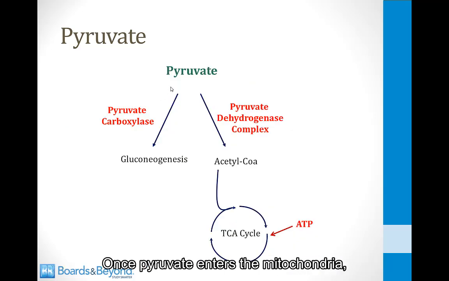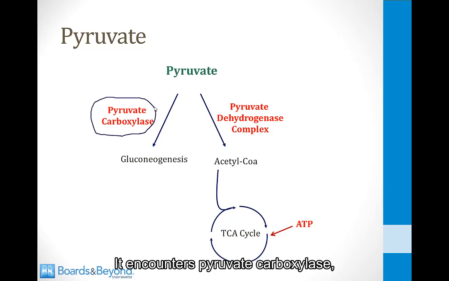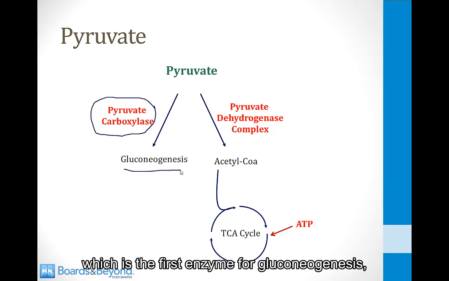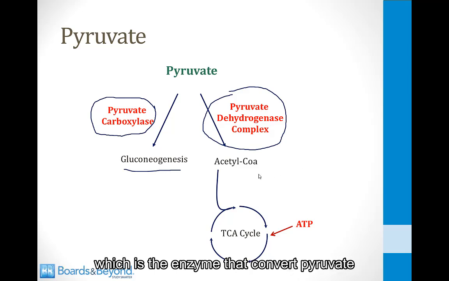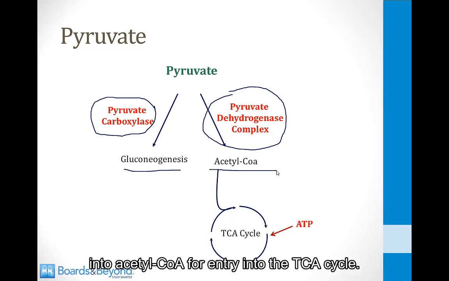Once pyruvate enters the mitochondria, it encounters two enzymes. It encounters pyruvate carboxylase, which is the first enzyme for gluconeogenesis, and it also encounters the pyruvate dehydrogenase complex, which is the enzyme that can convert pyruvate into acetyl-CoA for entry into the TCA cycle.